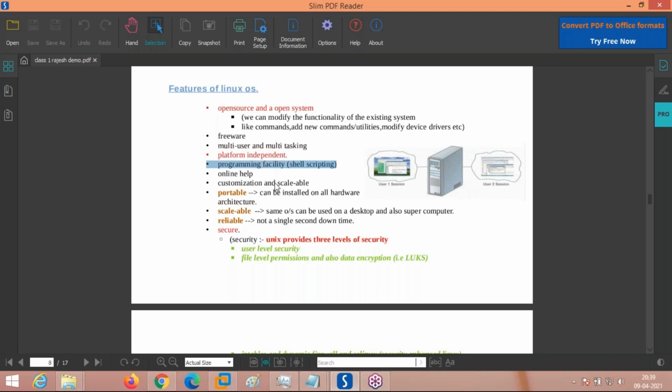What is the programming facility? Linux has its own shell programming facility in the form of shell scripting. Shell scripting is a programming facility where you can automate many tasks. Routine tasks can be automated, like taking a backup or setting up the system. All the help is available online for Linux. Customizable means the functionality of the operating system can be changed according to your own requirements.